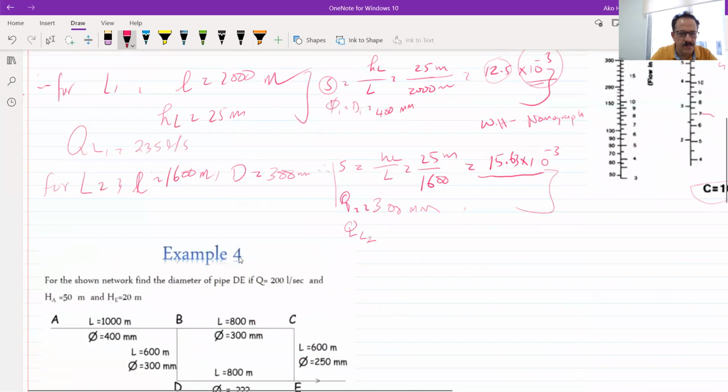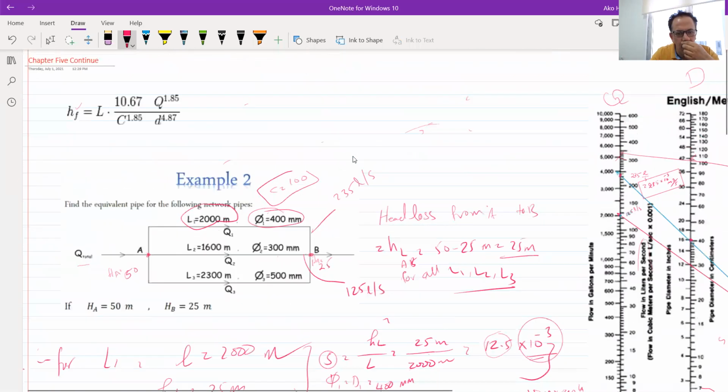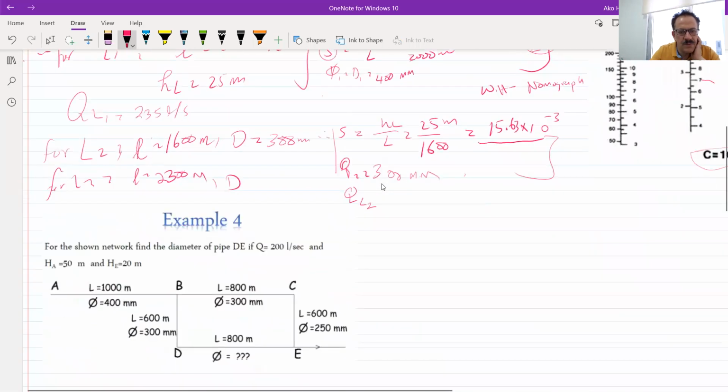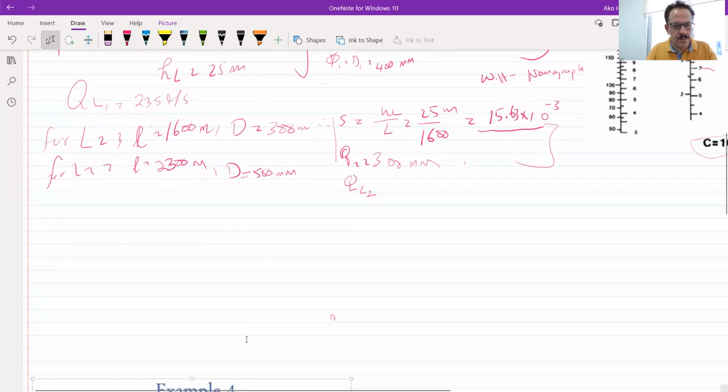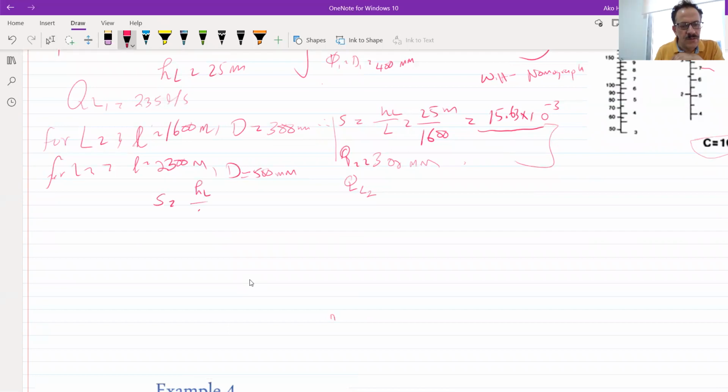Now the last part is line 3. For line 3, the length of the pipe is 2,300 meter and the diameter is 500 millimeters. The same way, I want just to find the value of S. The S is equal to head loss divided by length.